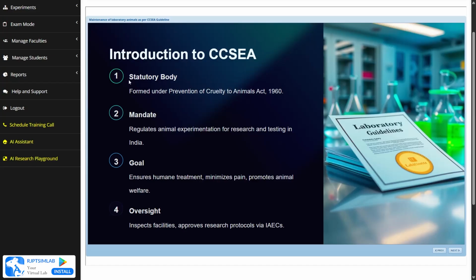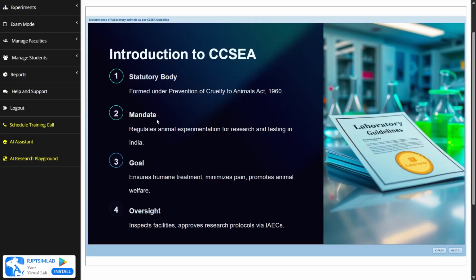For that, the first part is the statutory body. What is a statutory body? A statutory body is an organization which is established by a specific act of legislative bodies, such as parliament or state legislature. These bodies are not part of the constitution but are created by law to perform specific functions, often related to regulation, service provision, or public administration. This body was formed under the Prevention of Cruelty to Animals Act, which was passed in 1960.